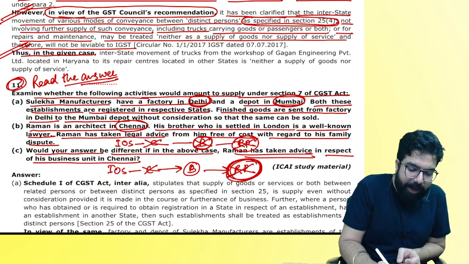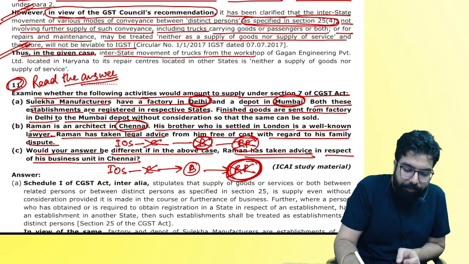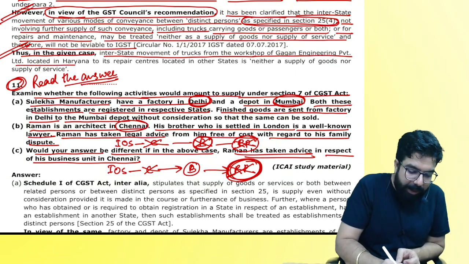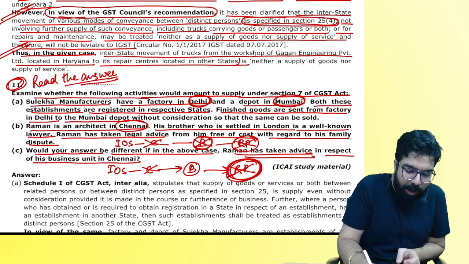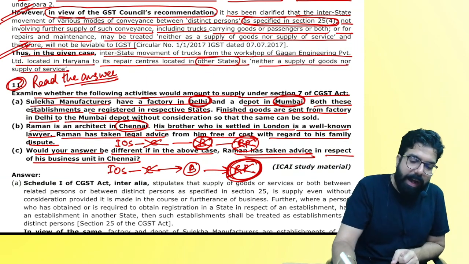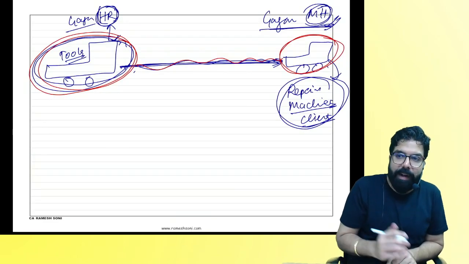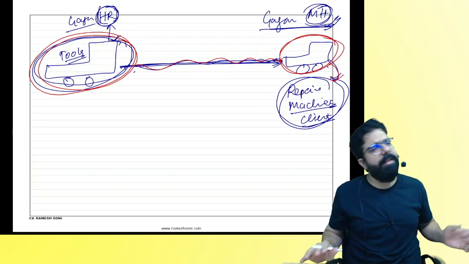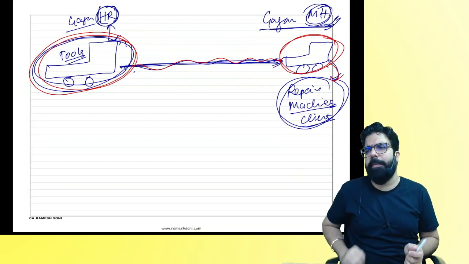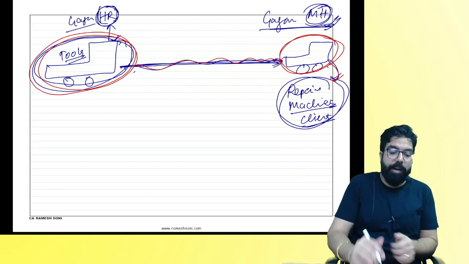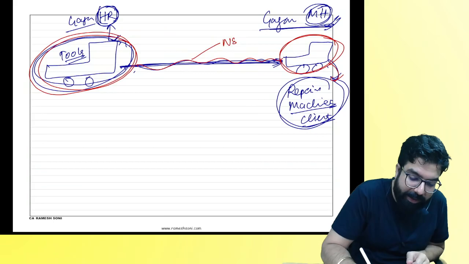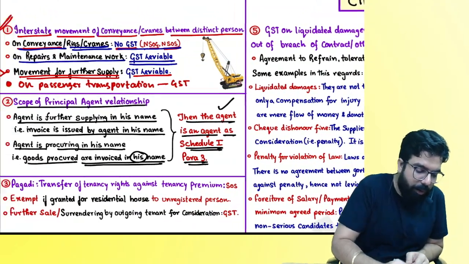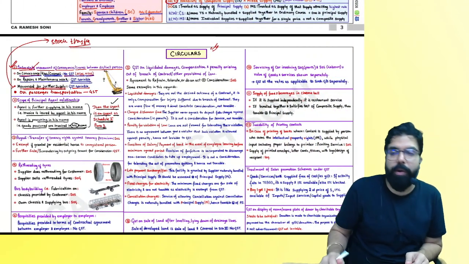Thus, in this case, interstate movement of truck from the workshop in Haryana to its repair center across another state is neither supply of goods nor supply of services. I told you one additional thing, that when repair and maintenance services are given, GST will simply come on the repair and maintenance service. But my question is, when the truck is going from here to here, it is neither supply of goods nor supply of services. Are we all 100% clear with this circular? Please tell me, only then I will go ahead, everyone.